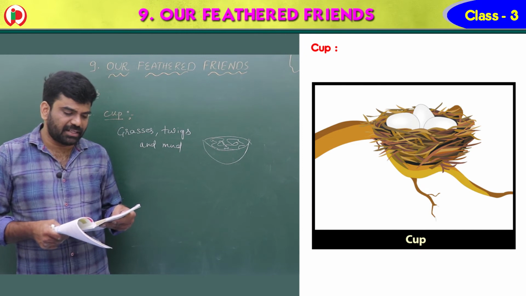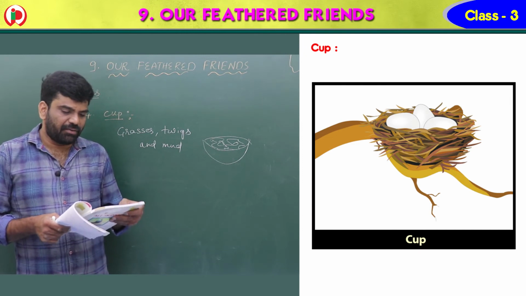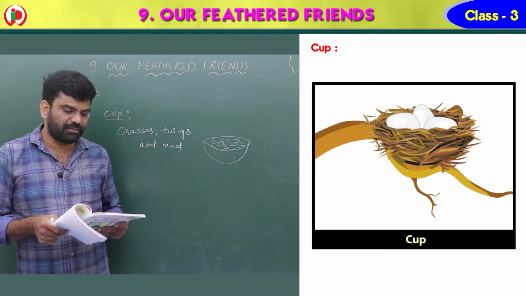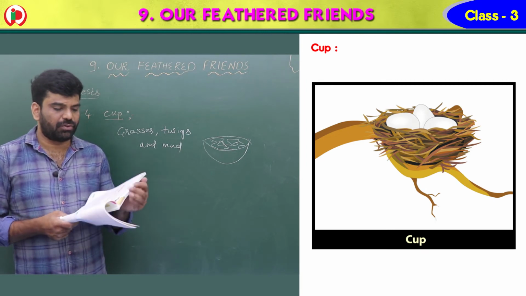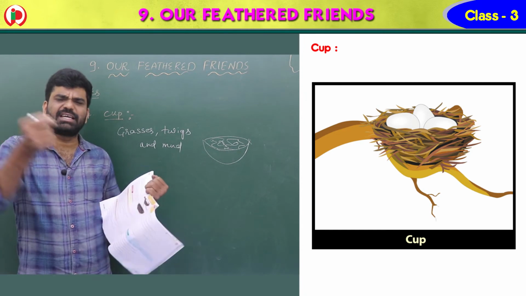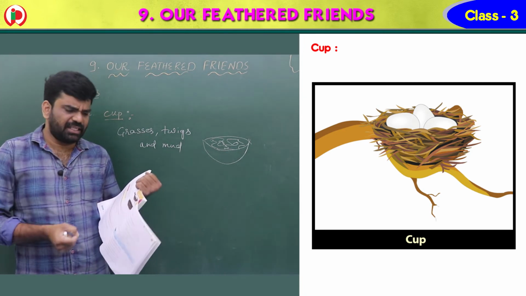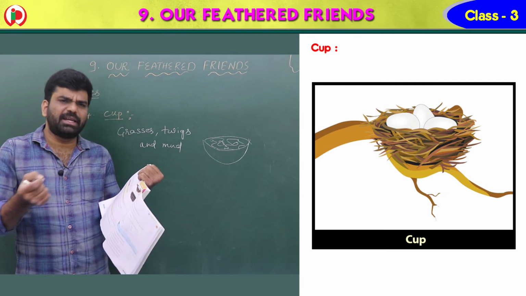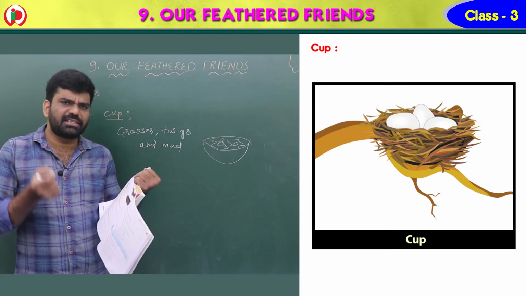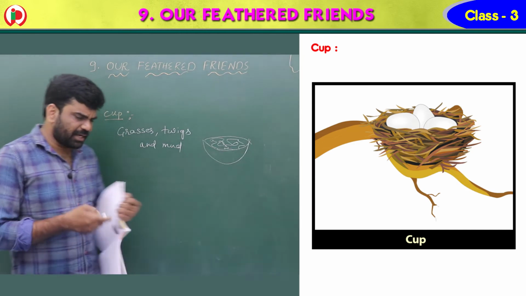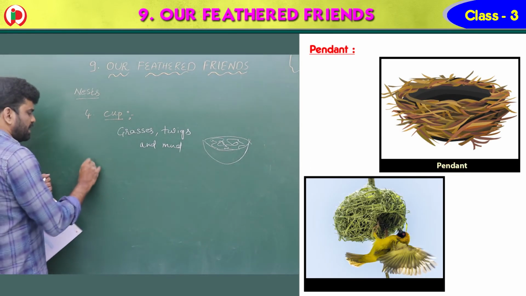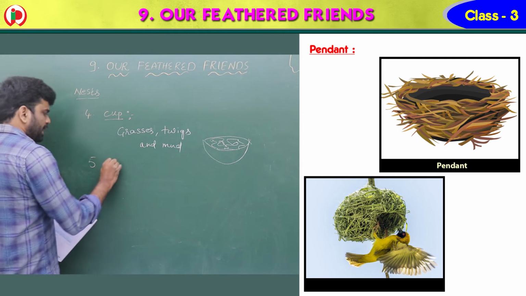They are often sighted in the V of a tree, allowing the bird to feel safe and secure. So we can see this type of cup in the trees. They are very common, and the bird feels safe and secure to lay the eggs and to raise the brood. Next one is pendant. Last one, children, is pendant.